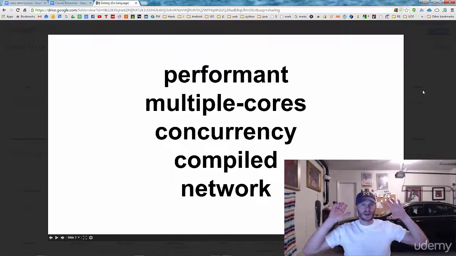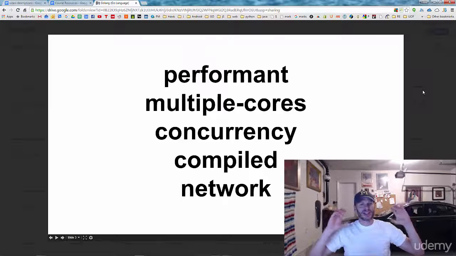So it knows how to run concurrency really well and really easily. Doing concurrency is really easy in Go, except for the fact that it's concurrency. But actually executing it in Go, no problem. Super easy, natively baked into the language.